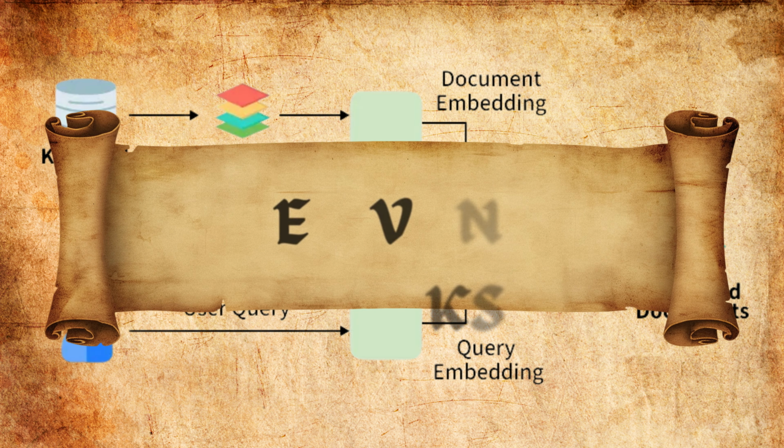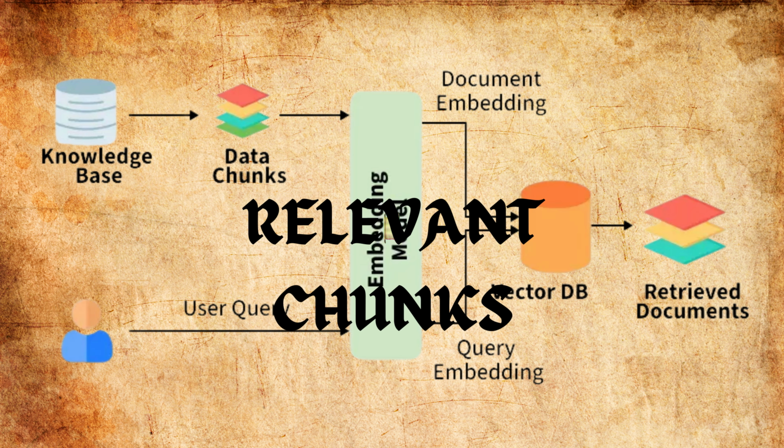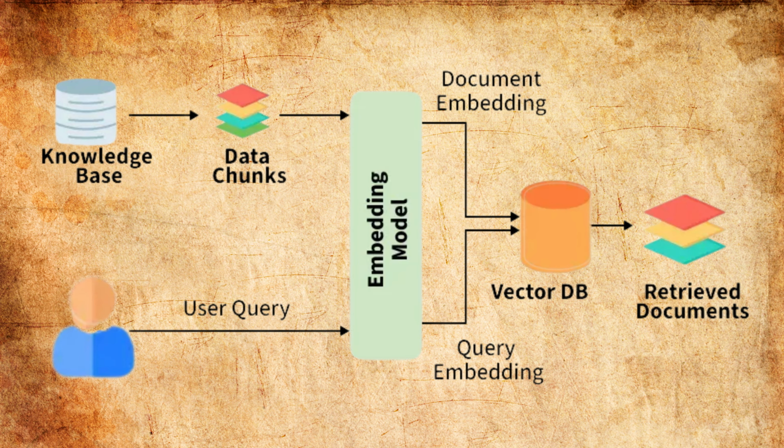Alright folks, in this section we're diving into the second part of the RAG system, where we pull only the relevant chunks from our vector database based on the user's prompt. Step by step, let's unpack it.